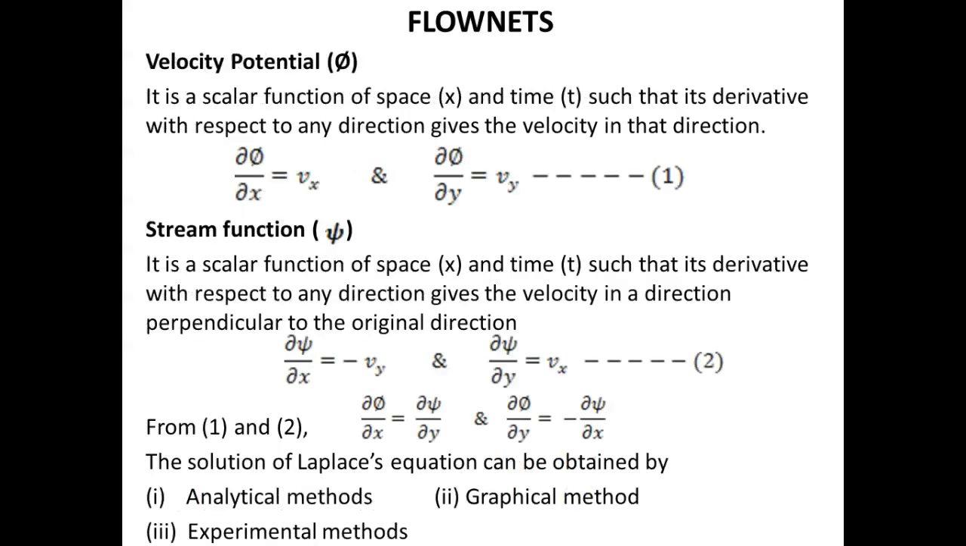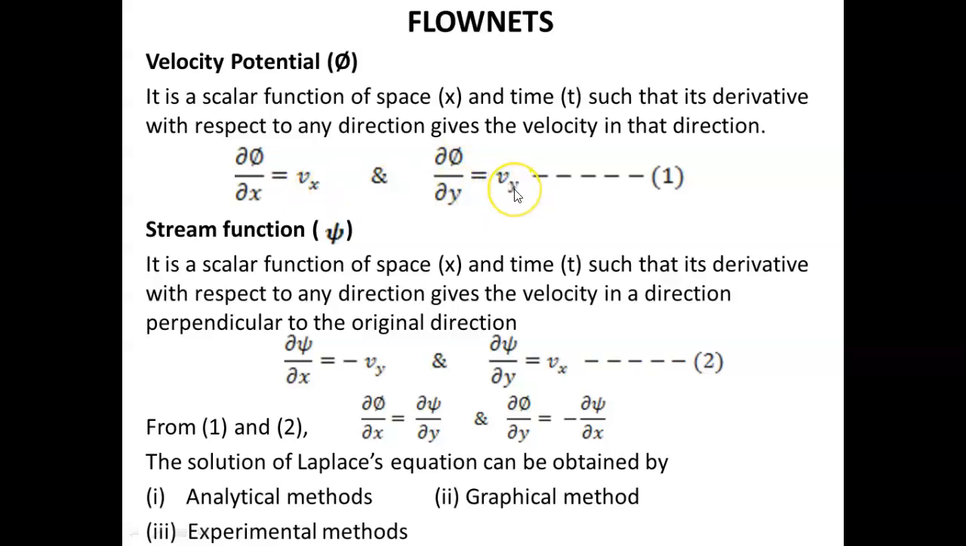Velocity potential is a scalar function of space and time such that its derivative with respect to any direction gives the velocity in that direction. So it is written as ∂φ/∂x = Vx, that is, the derivative with respect to x direction is equal to velocity in x direction, and ∂φ/∂y = Vy, where Vy is the